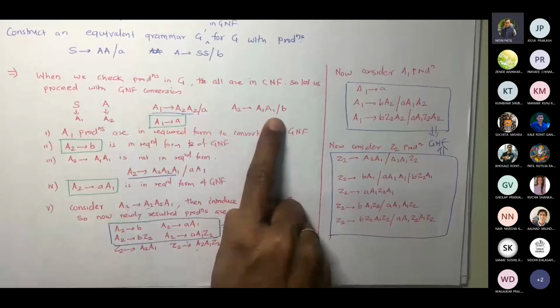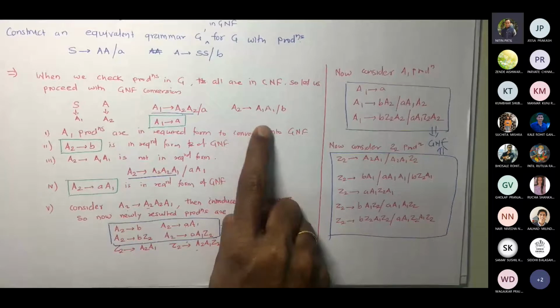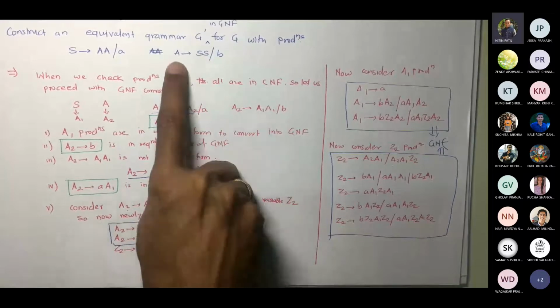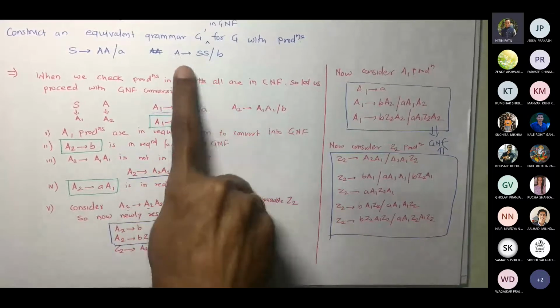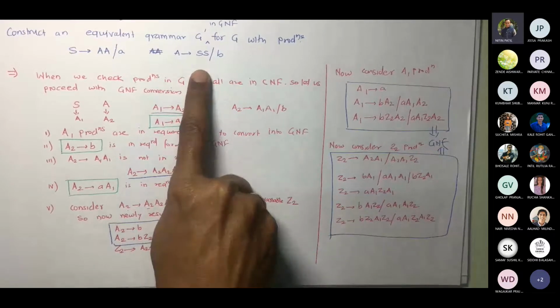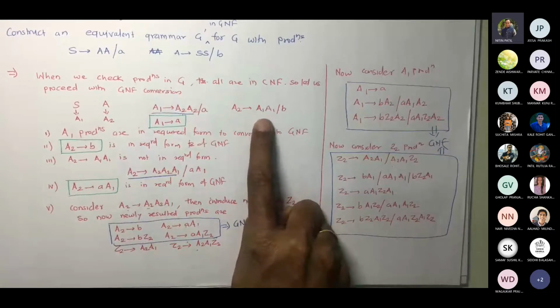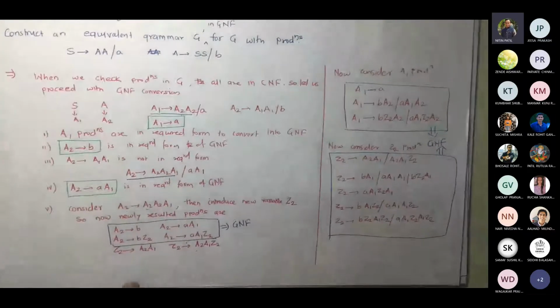A2 gives A1, correct? And A3 gives A1. Just as S came for A, suppose it also happened for B. Suppose B gives S, then A3 gives A1 would come, and at that time also you are going to pick that. So we'll take that example by the way. Let us not worry much about it.